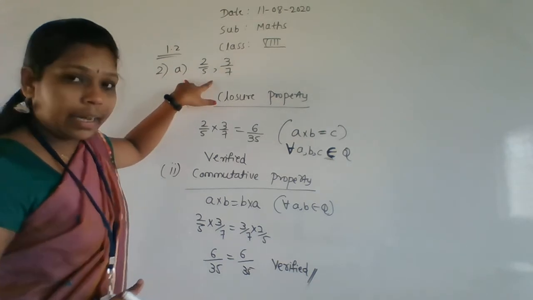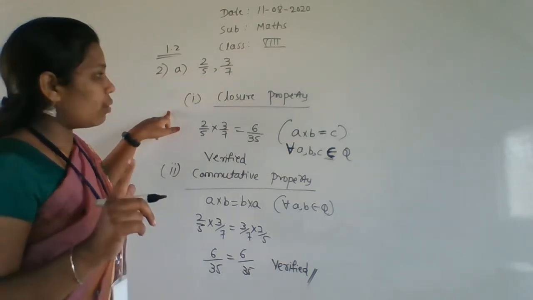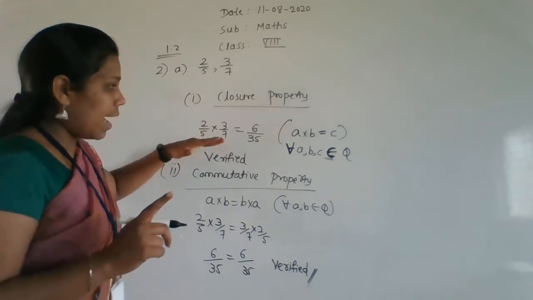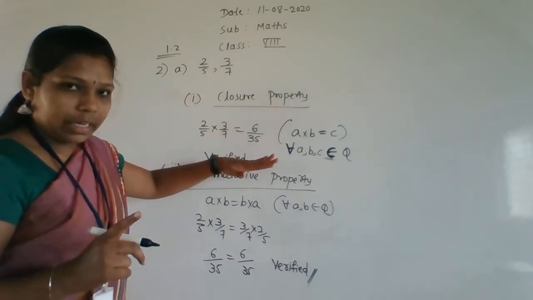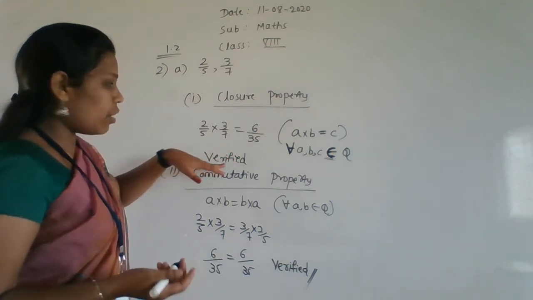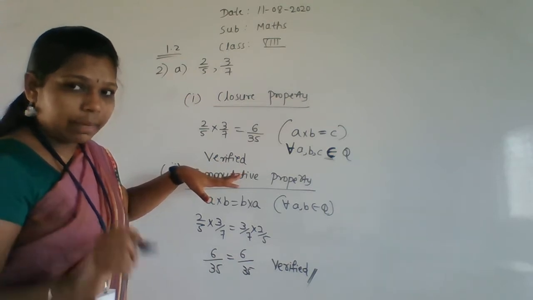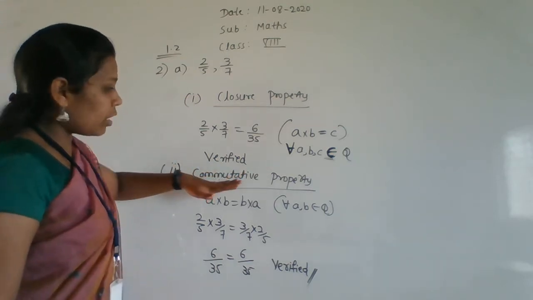First write the question A. You have to write the question first. After that put 1, that is the closure property, and check the closure property. If you get a rational number, then write verified. If you are not getting it, then not verified, it is not satisfied. Next one is the commutative property.